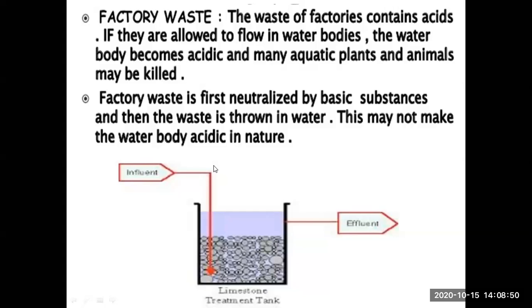Now look at the picture, there is a tank, influent, that is the factory waste, which is coming to this tank, and this tank is having limestone. यहाँ पर हमने limestone यानी कि कैल्शियम हाइड्रोक्साइड यहाँ पर डाला हुआ है टैंक में.